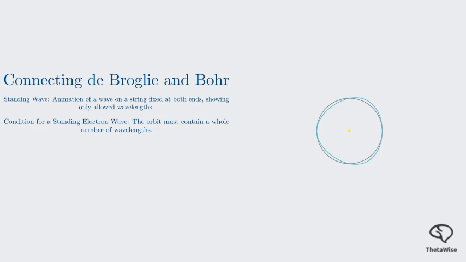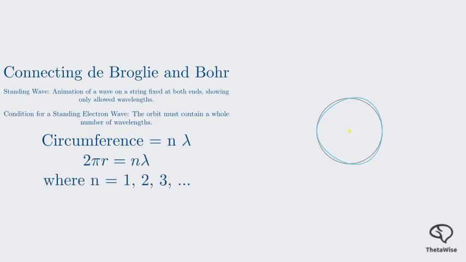Mathematically, we can write this condition. The circumference of a circular orbit is 2 times pi times its radius. So we must have 2πr = nλ, where n is a positive integer, 1, 2, 3, and so on. Each integer corresponds to a specific allowed orbit. Suddenly, Bohr's arbitrary orbits have a natural wave-mechanical explanation.